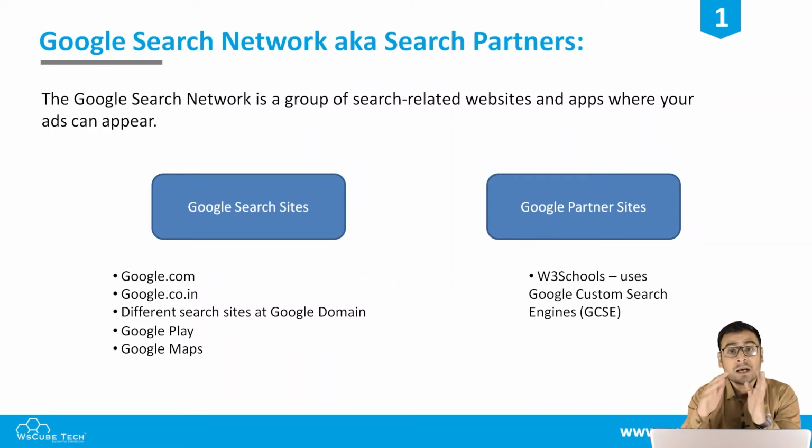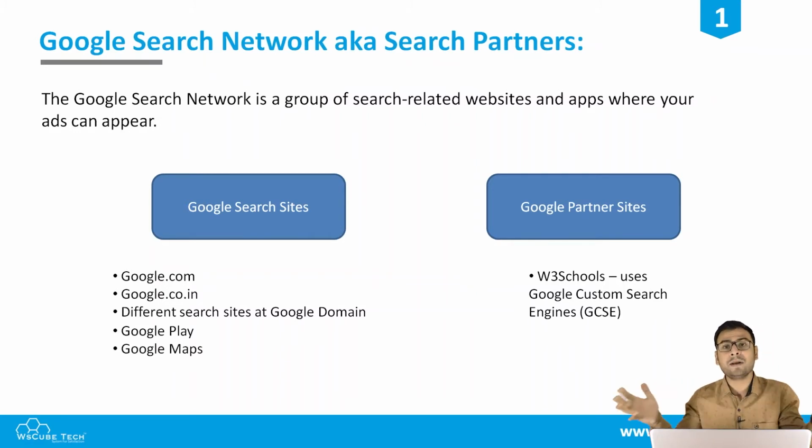It's not like that. There are other websites also which are in some way associated with Google ads, and your search ad will also appear on those websites. But you have to select that option whenever you are creating your campaign. You have to select whether you want to allow Google to show your ads on those partner search websites or not. Those partner websites where your ad can be seen are called Google Search Network.